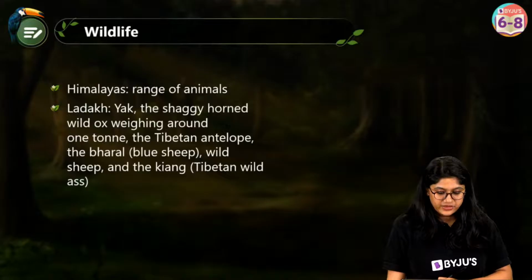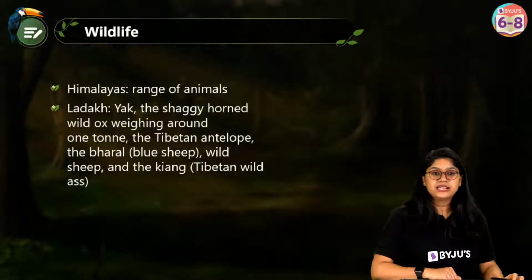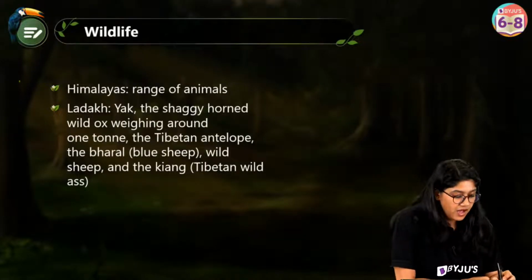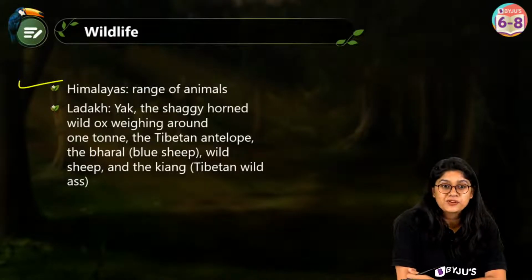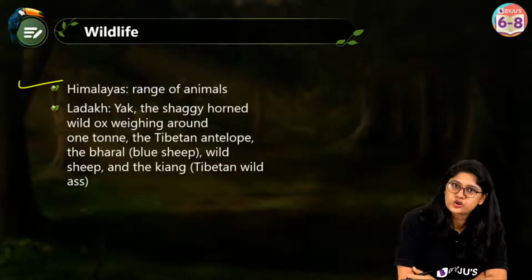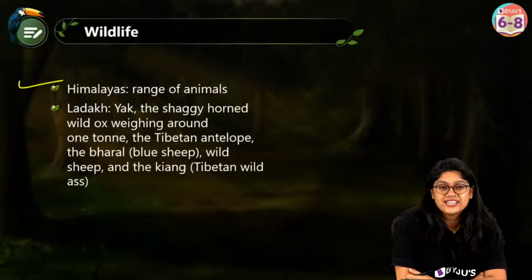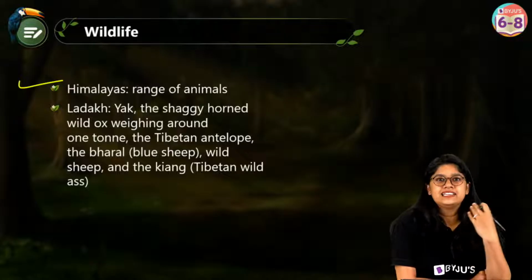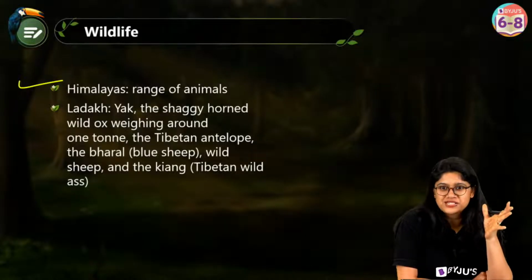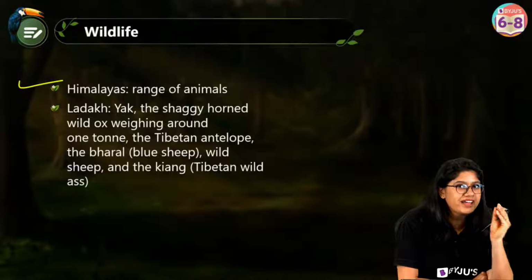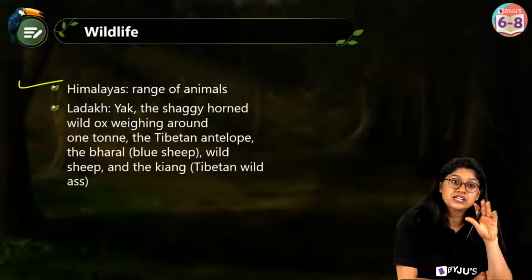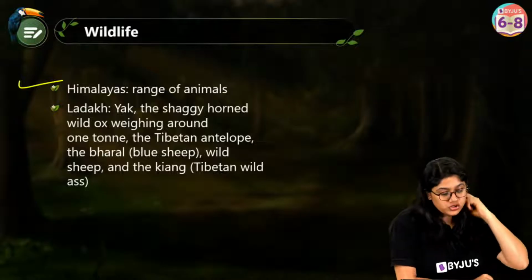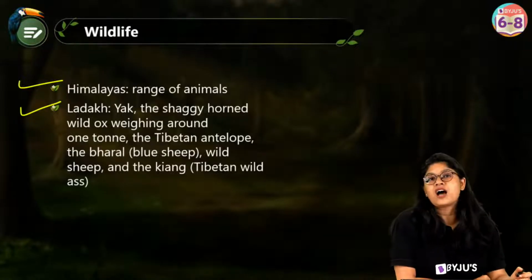Okay. Then over here, very quickly, everyone, in terms of the Himalayan region, how many of you have heard about the snow leopard? How many of you have seen it on a documentary, in the movies? It's very difficult to see it in reality, but I'm sure you must have seen it. They are white in color and they have patches. Snow leopard. After the class, go and watch it. So snow leopards are also there in the Ladakh region.